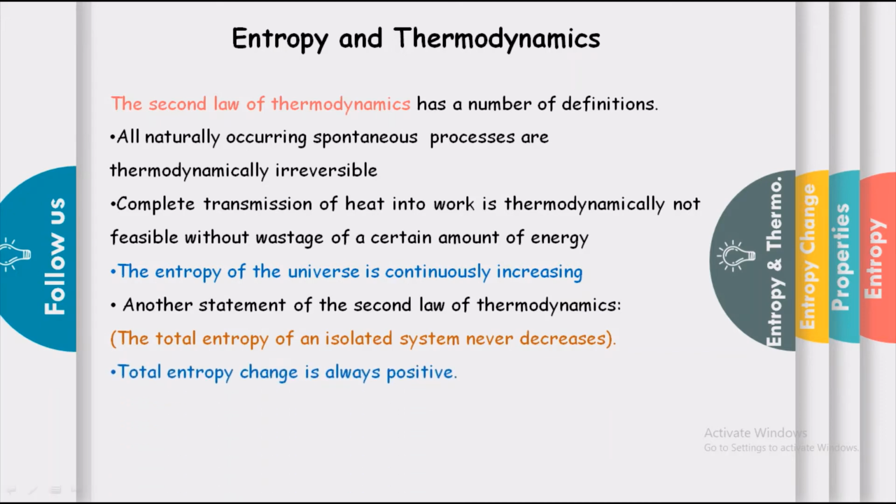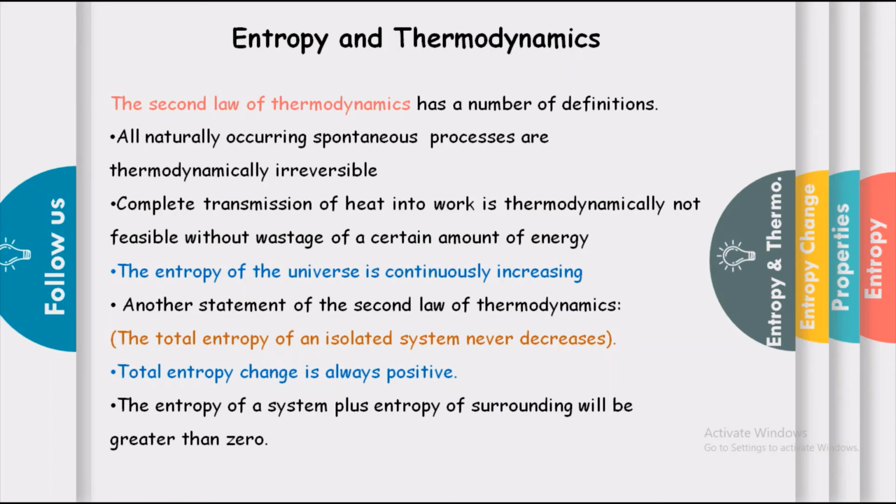Also, the total entropy change is always positive, and the entropy of a system plus the entropy of the surroundings will be greater than 0. Okay, and the equation I have shown here. So this is about the second law and entropy.